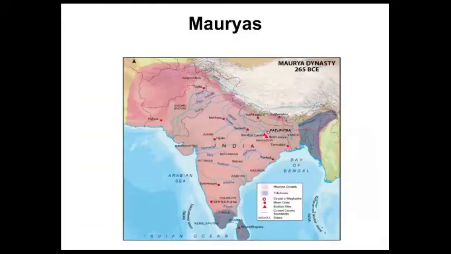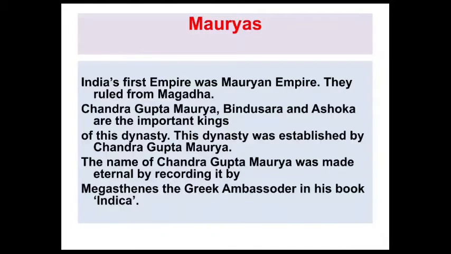So, the Mauryans ruled in North India. Which are the places they ruled? This map shows that. India's first empire was the Mauryan Empire. They ruled from Magadha. The most important kings of this dynasty were Chandragupta Maurya, Bindusara and Ashoka. So the Mauryan dynasty was the first empire of India.